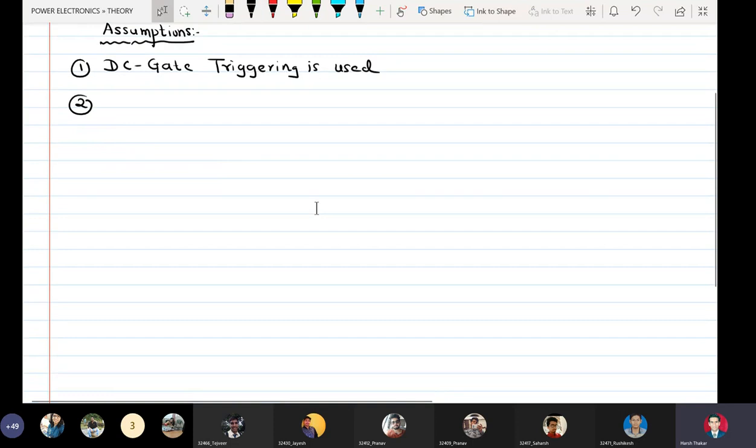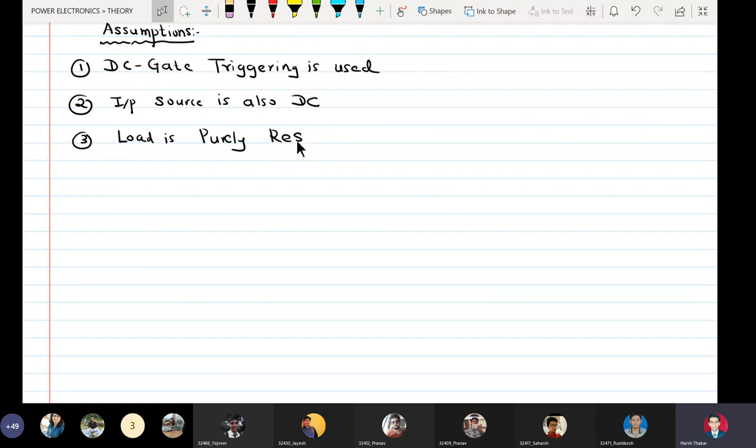Second is the input source is also DC. Third, the load is purely resistive.